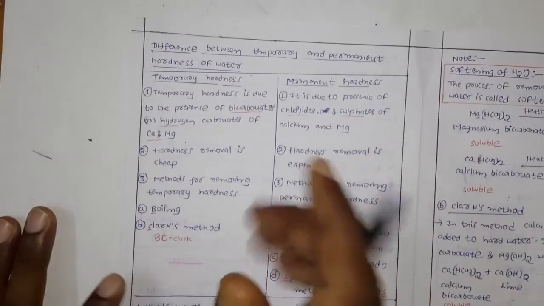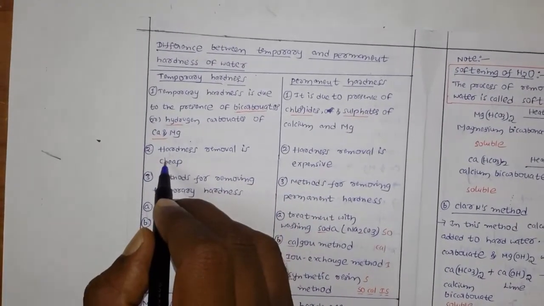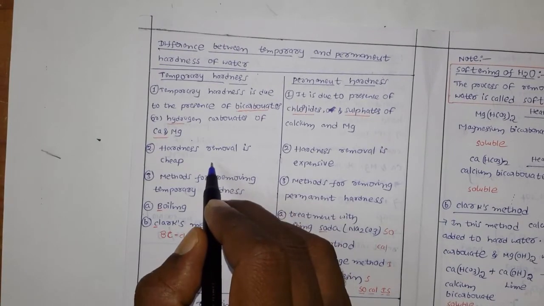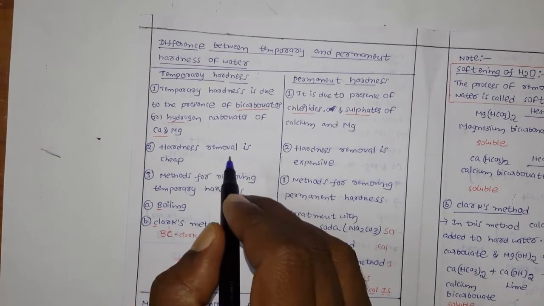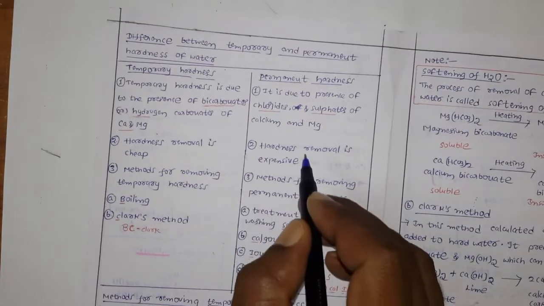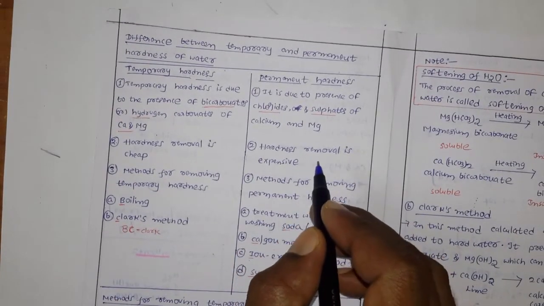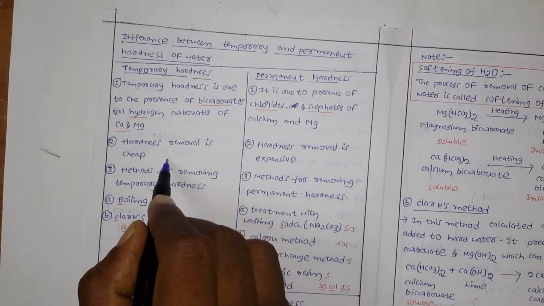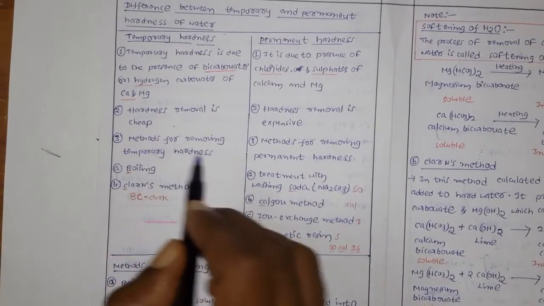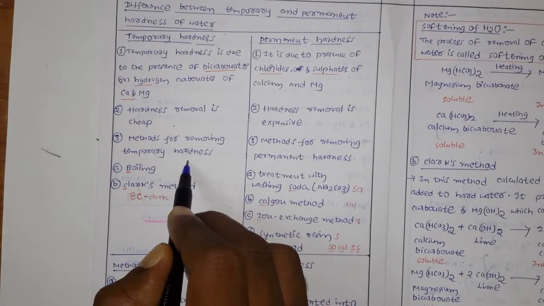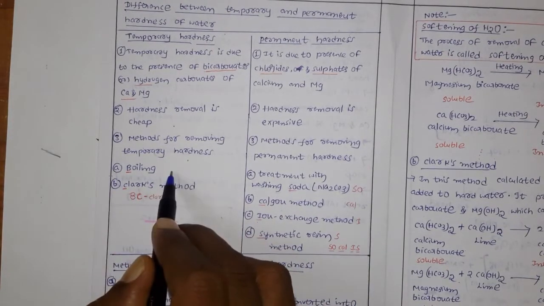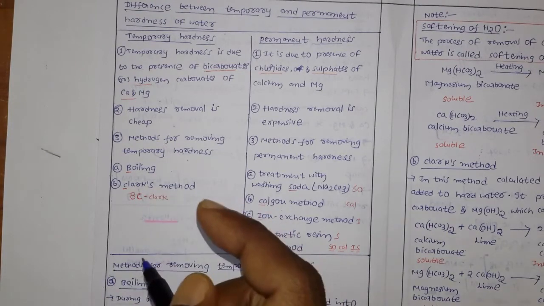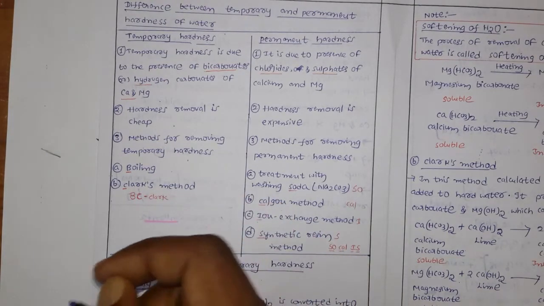Now, the temporary hardness can be removed a little bit cheaply, but permanent hardness removal is a little bit more expensive compared to temporary hardness removal. What are the methods employed to remove the temporary hardness? The first is simply boiling, and another one is Clark's method.